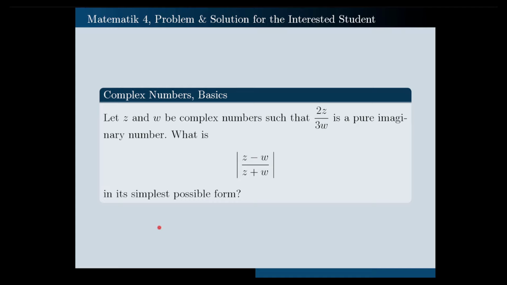Hello, in this video I'm going to solve the following problem for you. This is a problem on the topic of complex numbers basics. Let z and w be complex numbers such that 2z over 3w is a pure imaginary number. What is the absolute value of (z minus w) over (z plus w) in its simplest possible form?